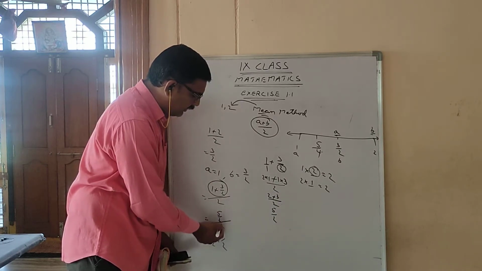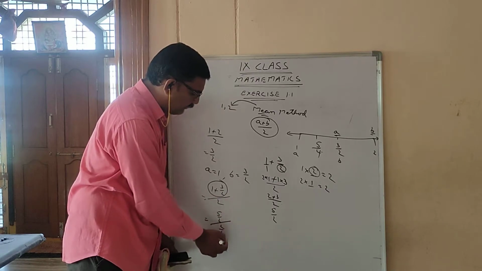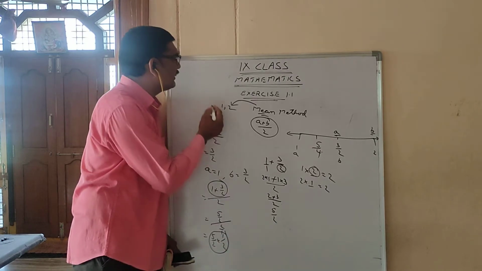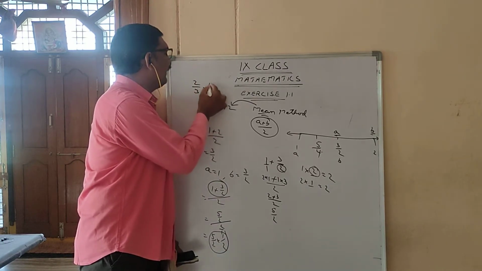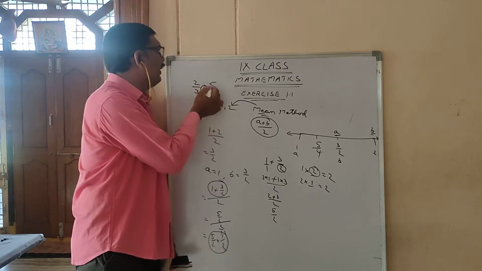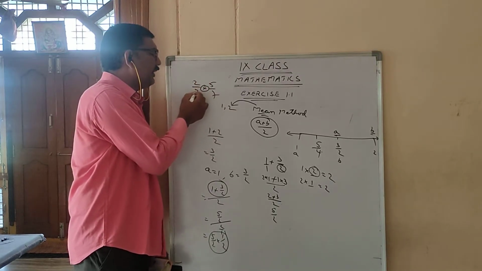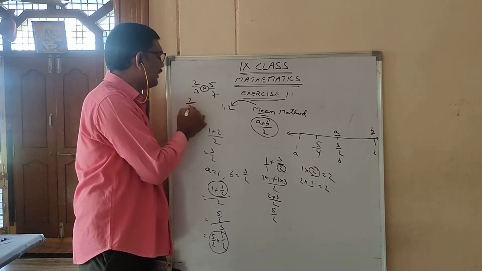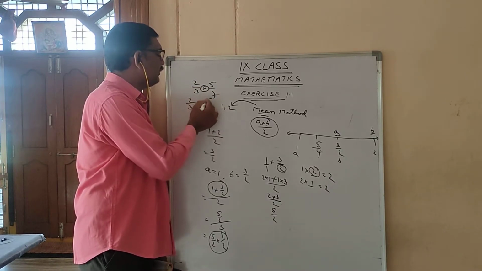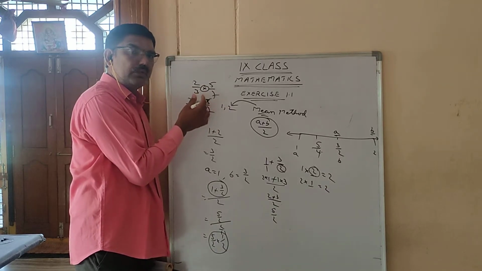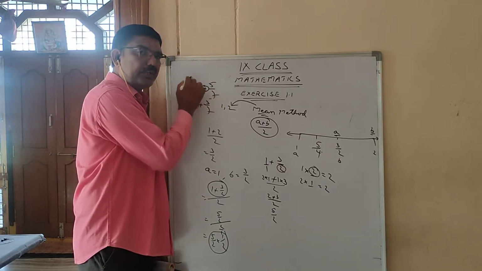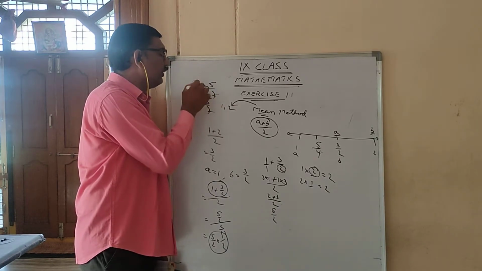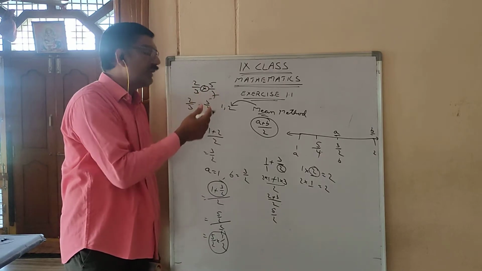Still by 2 is there. 2 by 1 is going to the numerator, it becomes 1 by 2. 5 by 2 into 1 by 2. Multiplication of fractions you already know, 2 by 3 into 5 by 7. To multiply fractions, numerator into numerator, denominator into denominator. You should not do addition like numerator plus numerator, denominator plus denominator. This is only for multiplication. Don't do this for addition, subtraction, division.